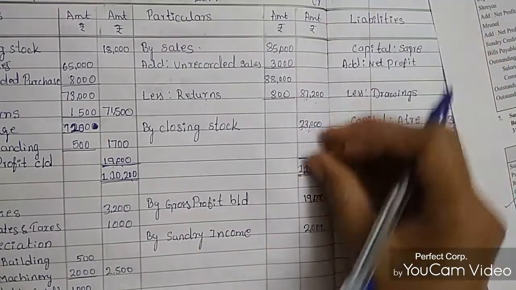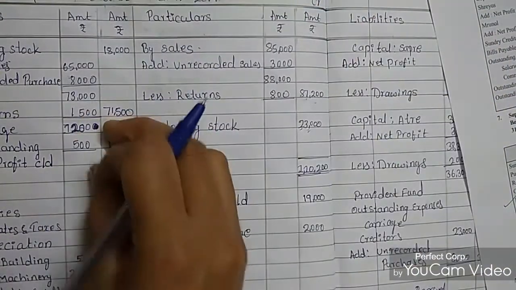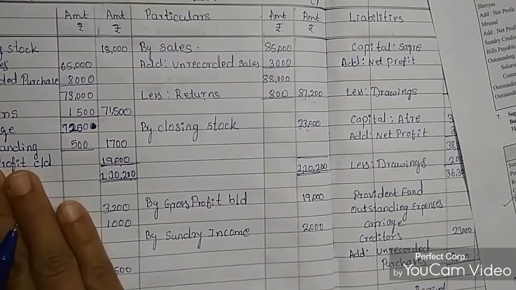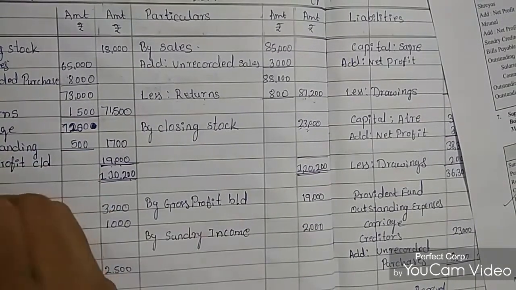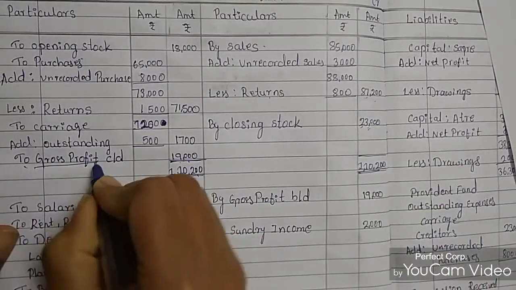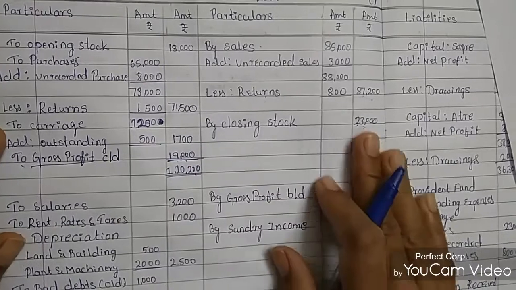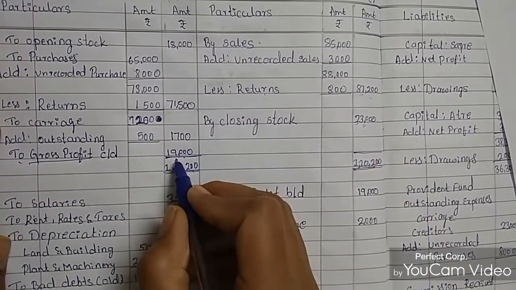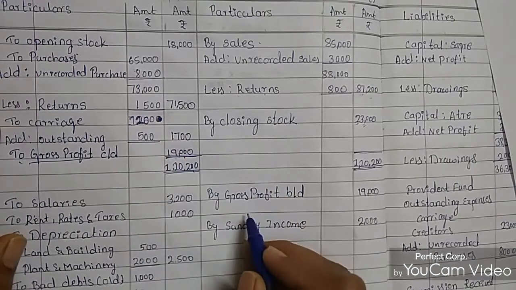19,000. So when the credit balance is more and the debit balance is less, this amount will transfer to the debit side. That will become a gross profit. So how much gross profit did we get? It is 19,000 rupees. So this gross profit amount will transfer to the P&L account.